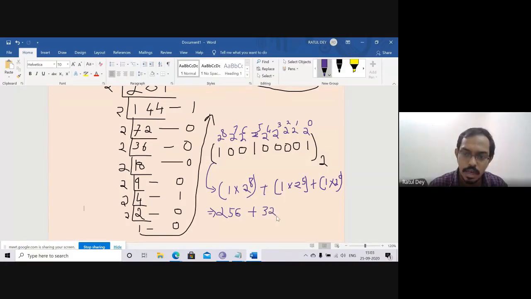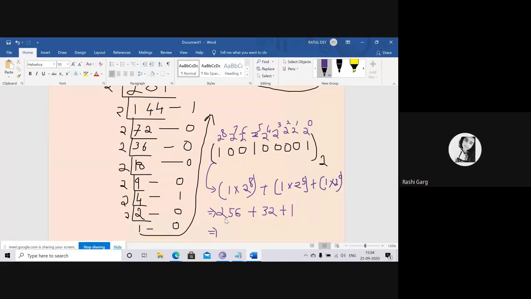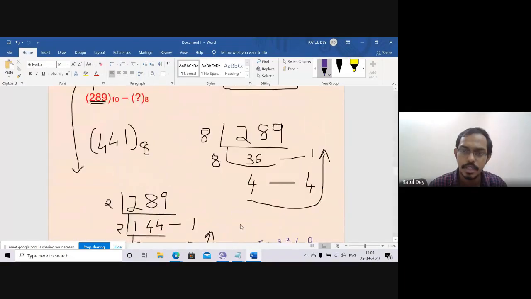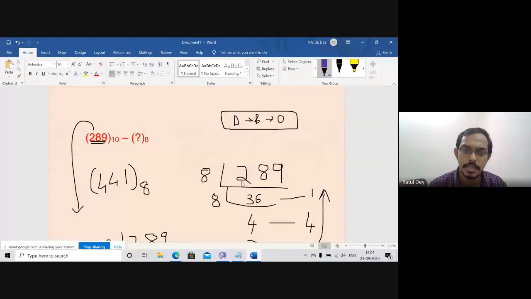And 2 to the power 0 means 1. So the result is 289. You just remember that this value is coming as 289.